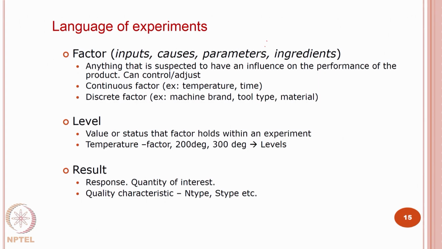The last one is your result, that is nothing but your response. This is your quantity of interest and the quality characteristic, because we are going to see all these things from a quality perspective. So, what is the quality characteristic of the response, because that will allow you to define your SN ratio.